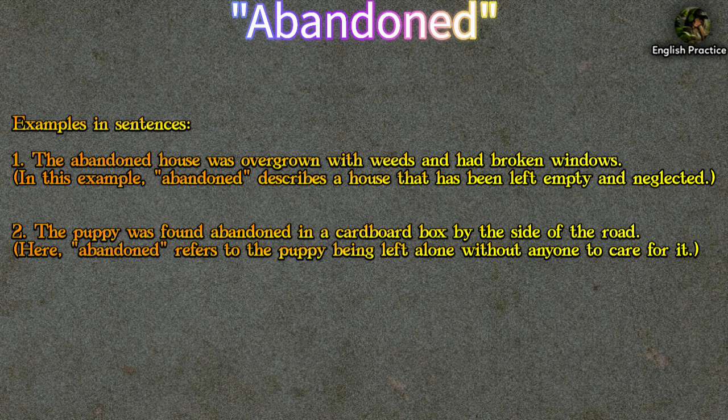Examples and sentences. 1. The abandoned house was overgrown with weeds and had broken windows. In this example, abandoned describes a house that has been left empty and neglected.